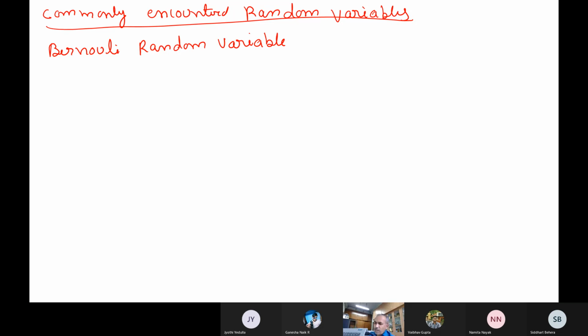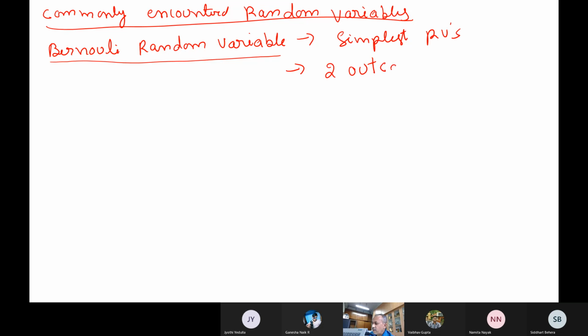Okay. Now among the simplest random variables, okay, this is the Bernoulli random variable, where you have only two outcomes actually. You followed. So this is what we call the simplest random variable. Now, simplest random variable means it will have two outcomes. Suppose it has one outcome, what type of random variable is it? If it is having only one outcome, what is your comment? It's a deterministic value. There is no randomness.